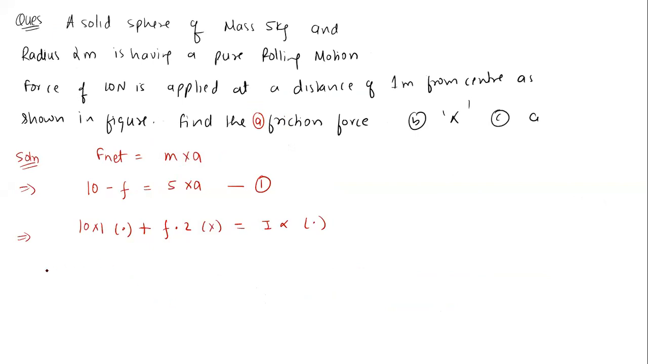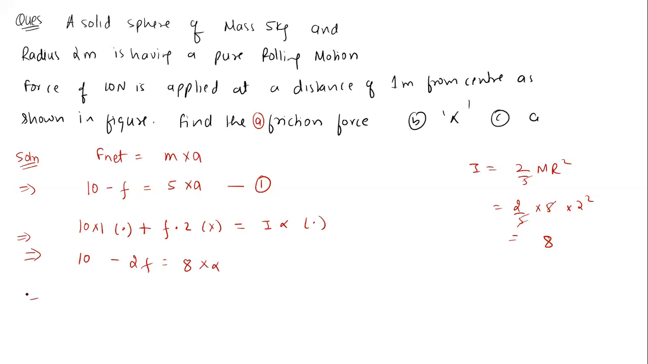So can we write like this: 10 minus F into 2, that is 2F, must be equal to I alpha. I is equal to 2 by 5 MR square. So 2 by 5 into 5 into 2 square, that is 4 into 2, 8. So 8 into alpha.